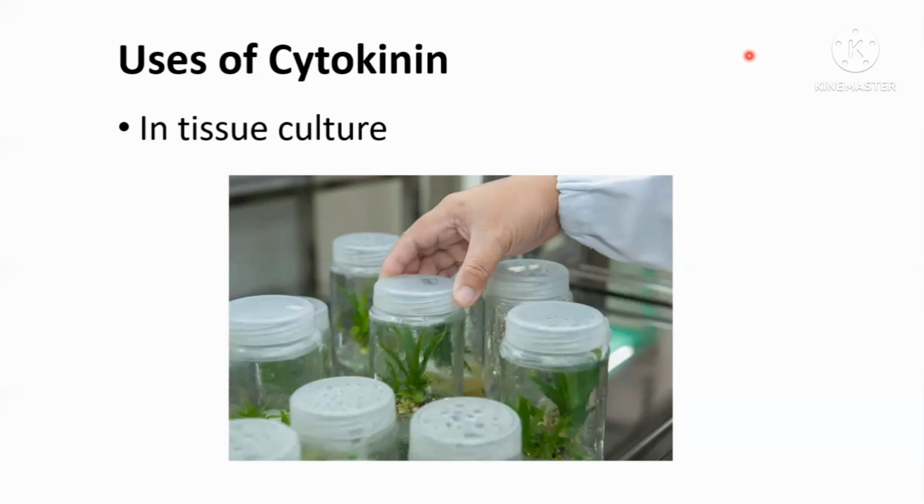So the auxin to cytokinin ratio is low, because the cytokinin amount is high. After that, when we need to develop a root system, we incorporate more auxin into the growth medium. So now the auxin to cytokinin ratio is high. This is how cytokinin is used in tissue culture.